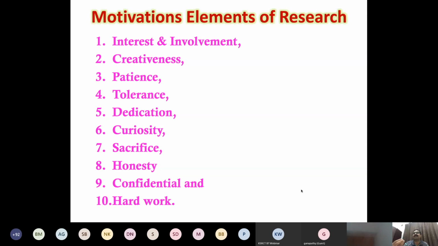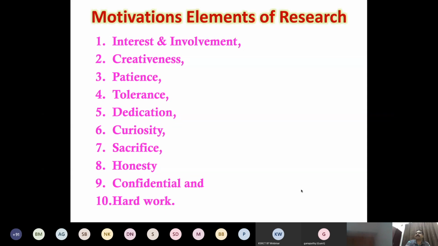Sometimes we can get the result the next day or the first time, sometimes the second time, sometimes the 10th time, even the 15th or 20th time. That's why in top, reputed institutions like IIT, they do a PhD for at least 5 years. Supervisors insist and give a lot of pressure. That is called patience. So students should learn patience from research.